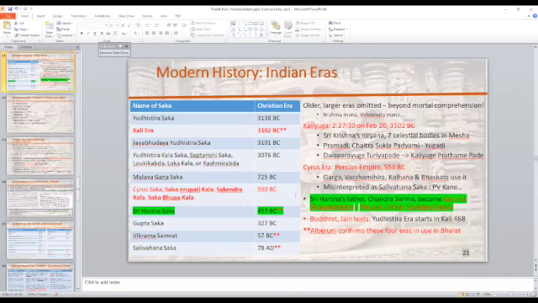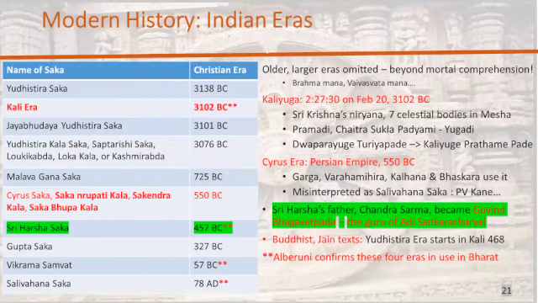Where we had stopped last time was the introduction of Indian eras, and this is a very important topic to understand and get a grasp of in order to be able to reconstruct Indic chronology from primary texts. So if you look at the table on this slide, let me enlarge it, maximize it. If you look at the Indian eras, these are the dates based on which Hindus had calendars.